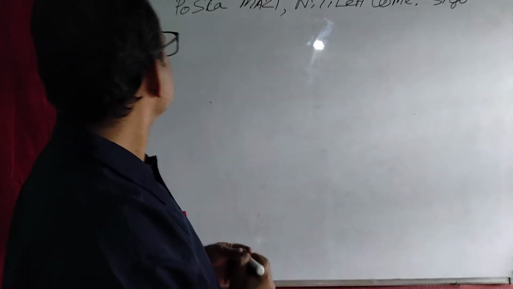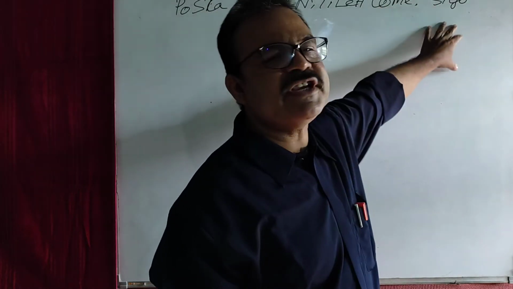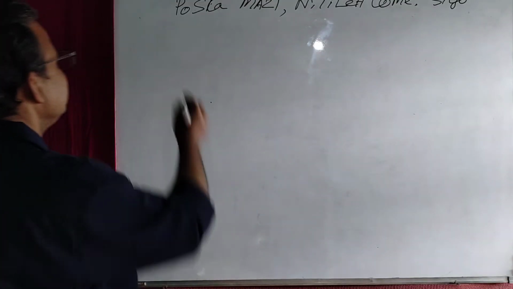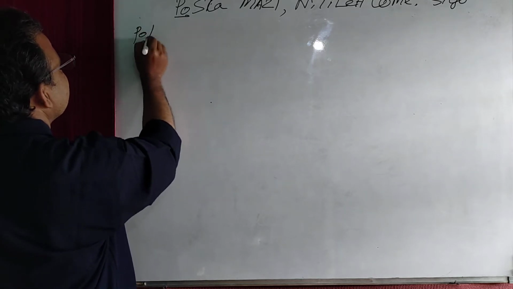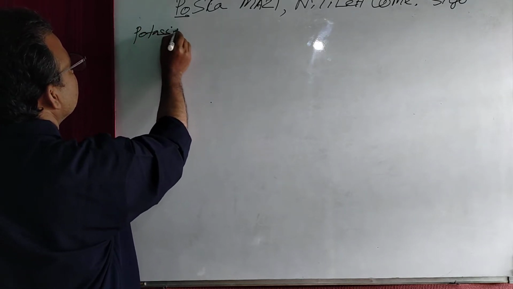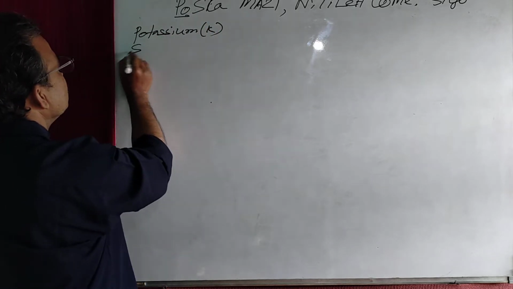Now, Puska Maji Nitile Kam Sigo. Here, PO, that is potassium. Then S, sodium.